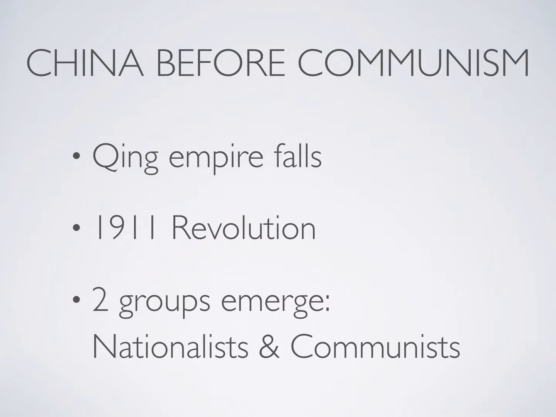China fell into political and military chaos after the 1911 revolution that ended its 2,000-year-old empire. Two groups emerged from these divisions: the National People's Party, led first by Sun Yat-sen and then by Chiang, and the Communists commanded by Mao Zedong.